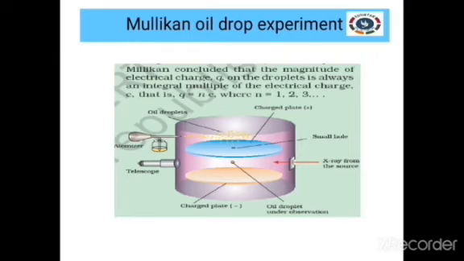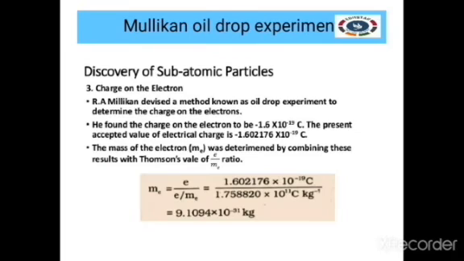Later came Millikan's oil drop experiment. This experiment was conducted by Millikan in the experimental setup you are seeing in the diagram. Here he found the exact charge of the electron: minus 1.6 into 10 to the power of minus 19 coulomb. The universally accepted charge of the electron is very close to what Millikan predicted in those days: minus 1.602176 into 10 to the power of minus 19 coulomb is the agreed value nowadays.